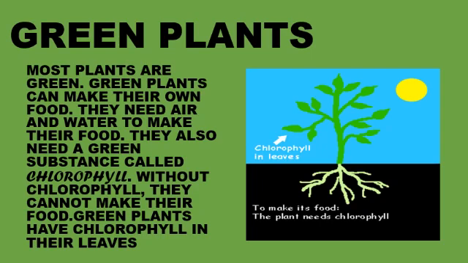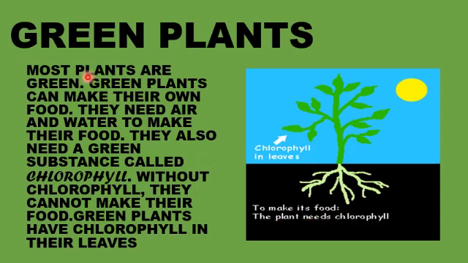Green plants have chlorophyll in their leaves. You can see in this picture, chlorophyll is present in leaves. Leaves are the green part of a plant. To make its food, the plant needs chlorophyll.